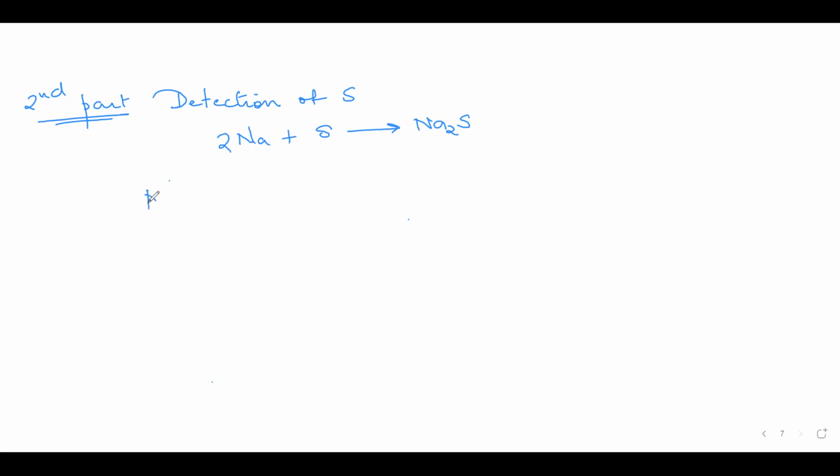You take that filtrate having the sodium sulfide to which you add lead acetate. If you get the formation of a black precipitate of lead sulfide, that confirms the presence of sulfide ion.